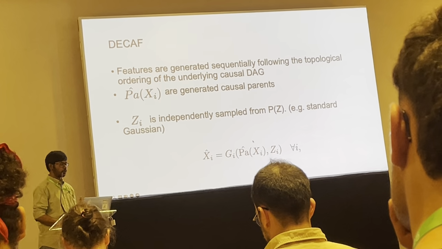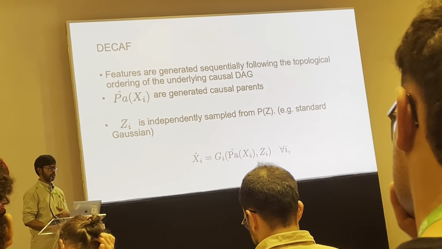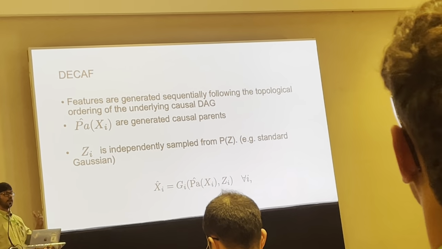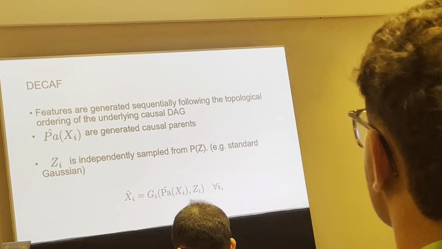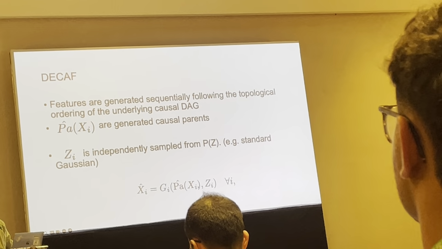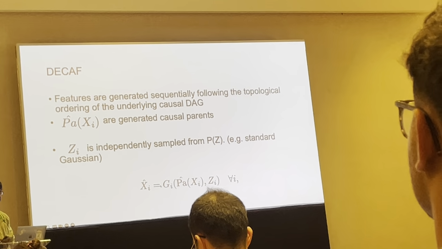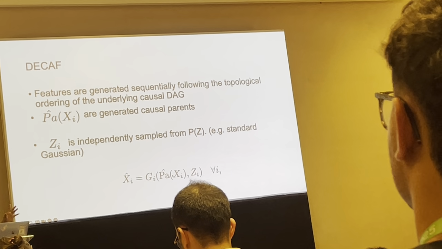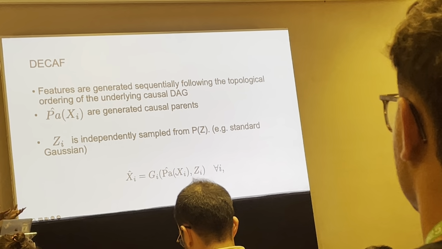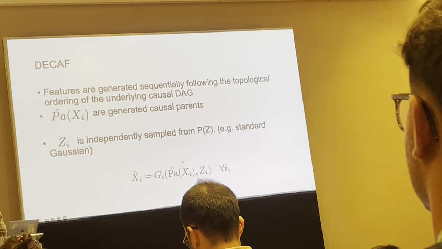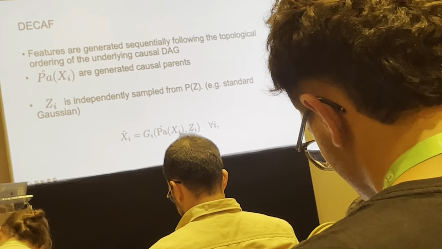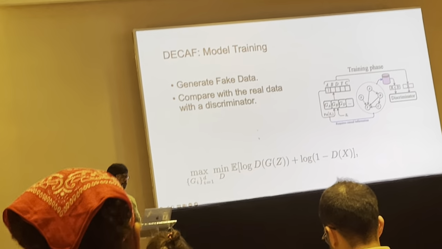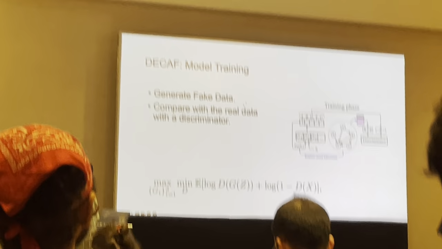Now, how do they do that? They generate features sequentially, following the topological ordering of the underlying causal DAG that I mentioned. That is, they perform ancestral sampling, and this is the architecture they follow. Suppose each G_i is some GAN; they first generate the root variables in the causal graph, and then they feed that value to their children and so on. The parents are also generated, and they feed some Gaussian noise or uniform noise to each GAN to generate the corresponding variable.